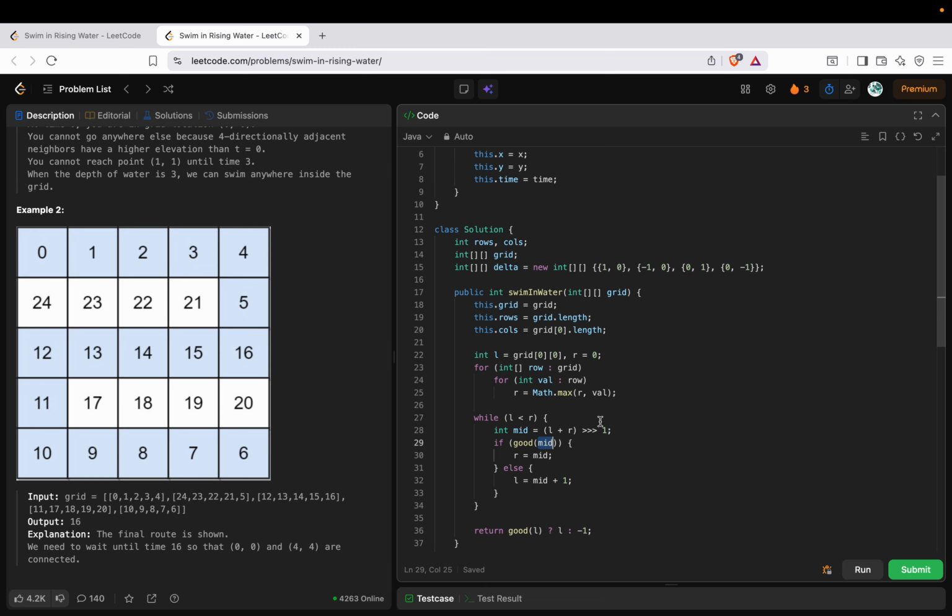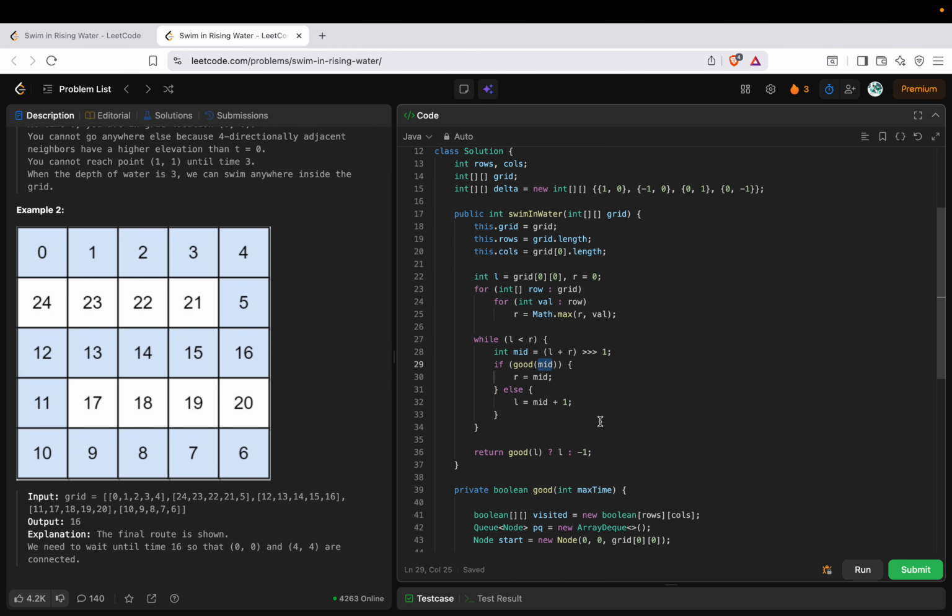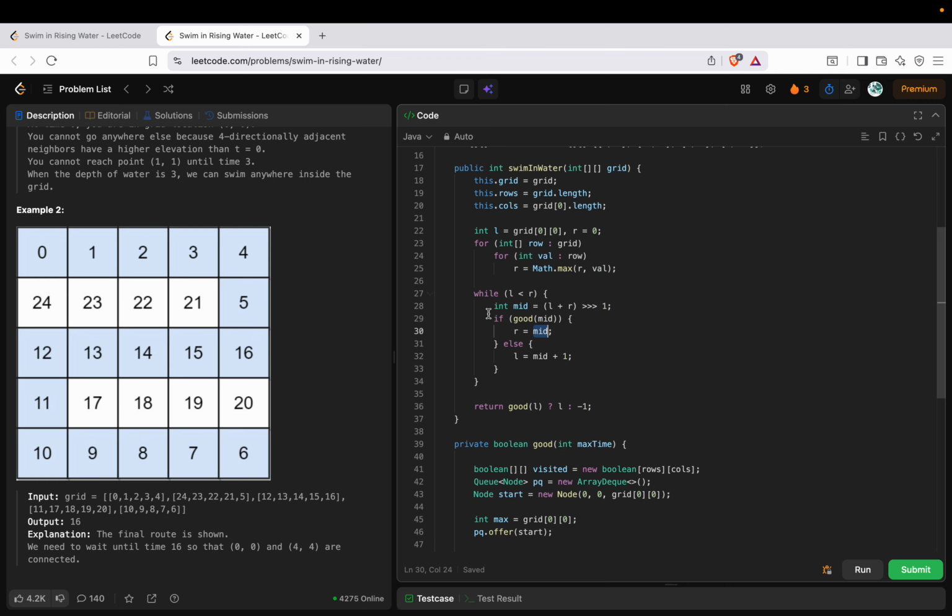So I should actually search for a lesser path, right? So I will shrink my space till the mid, and I'm updating my right equal to mid. So right is my potential solution, but still I want to find a mid value which is lesser than the current mid value. So that's the reason I've updated my right to mid. If that is not the case, that means I could not find a path where the elevations are within the mid, then I should actually search for a higher elevation. So that's the reason I've updated left to this.